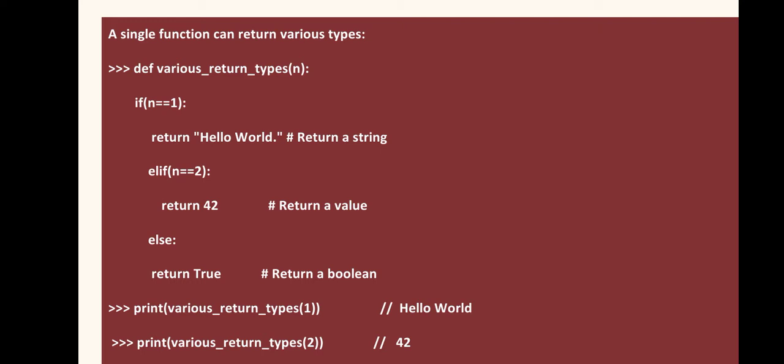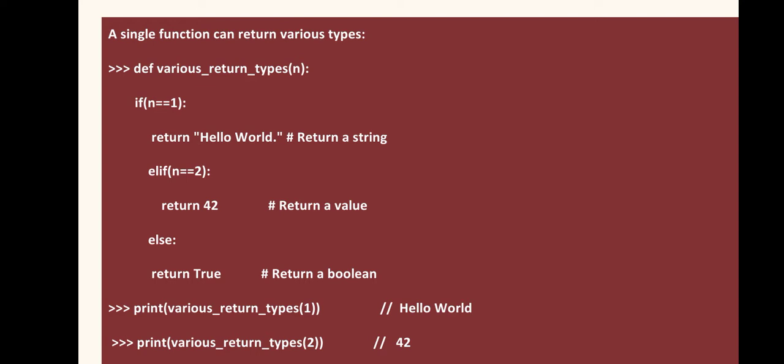You can see when we called it in the print function, the various return types statement with value 1 returned hello world, because if gets executed: 1 double equals 1 will be true, so the first return hello world will be executed, and this print statement will get the value hello world. So the output here will be hello world.